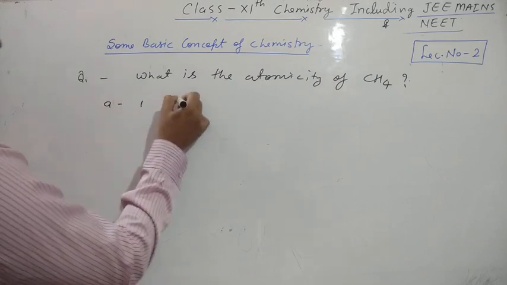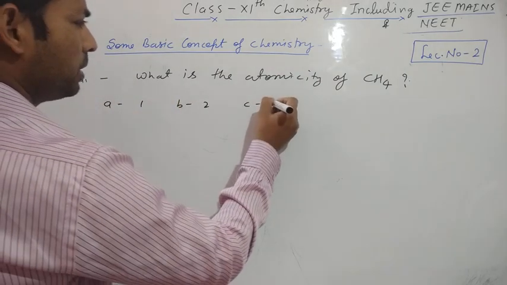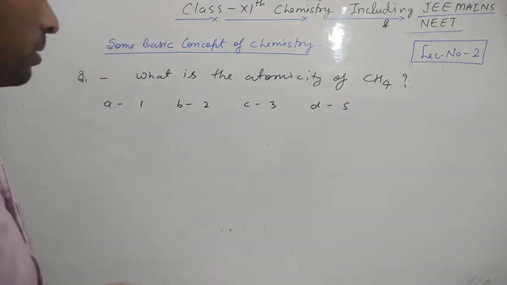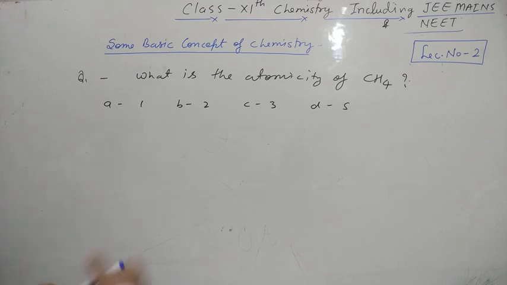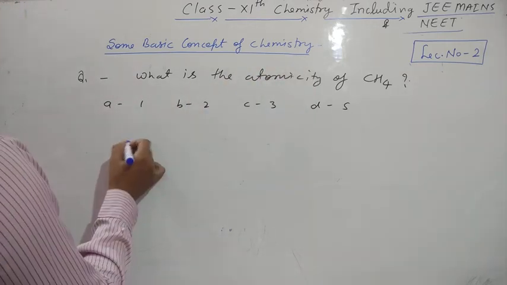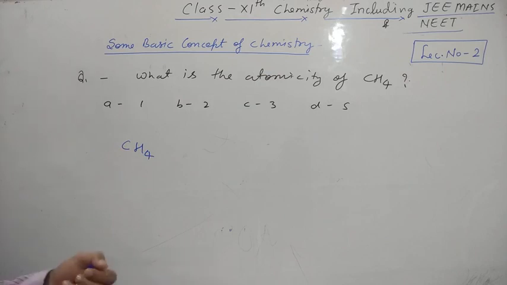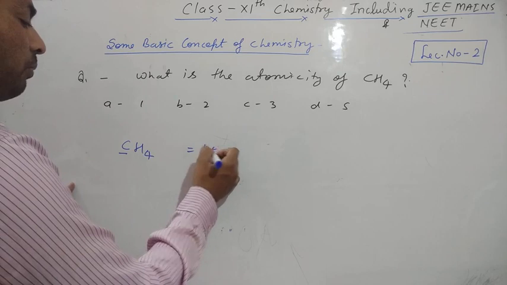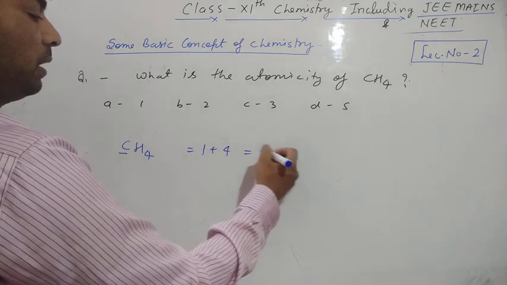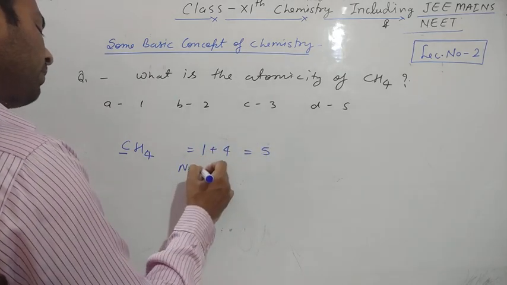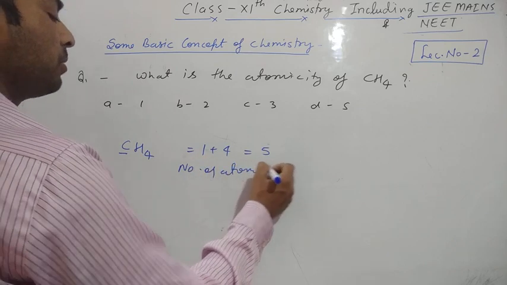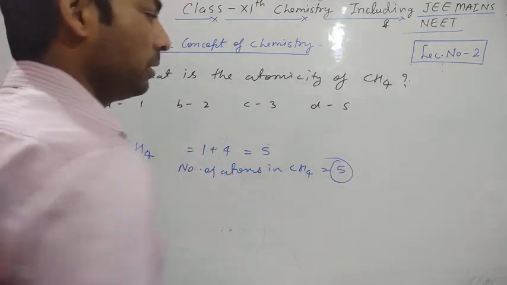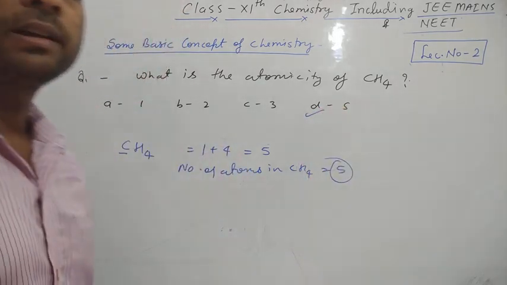Option A is 1, option B is 2, option C is 3, option D is 5. One of these options will be correct. So look here. Methane means CH4. There are 5 atoms: one carbon and 4 hydrogen. Total number of atoms is 5, so the atomicity of methane equals 5. So D is the correct option.